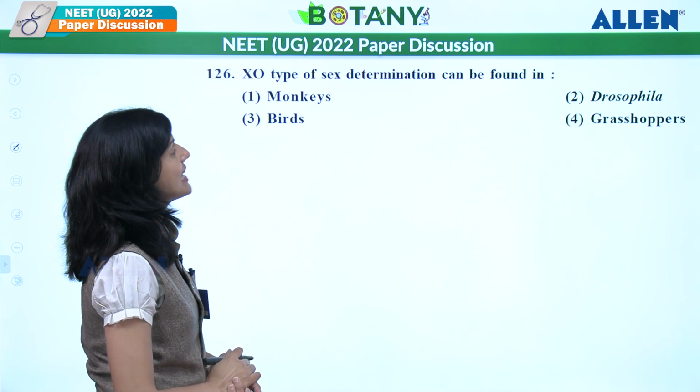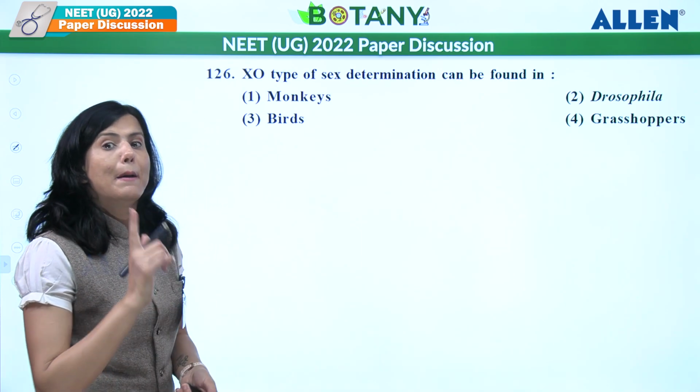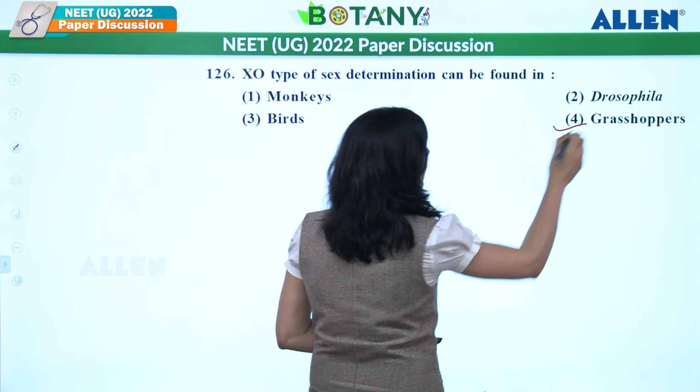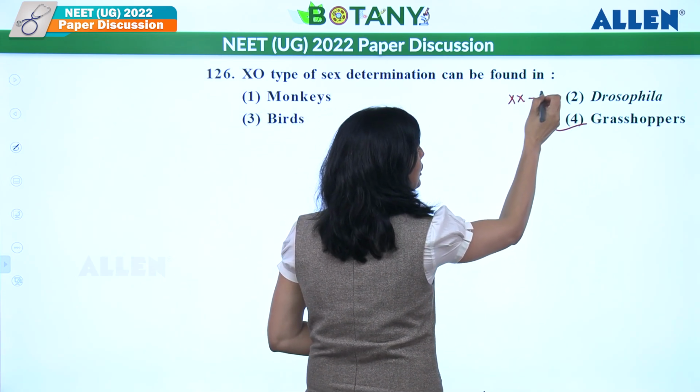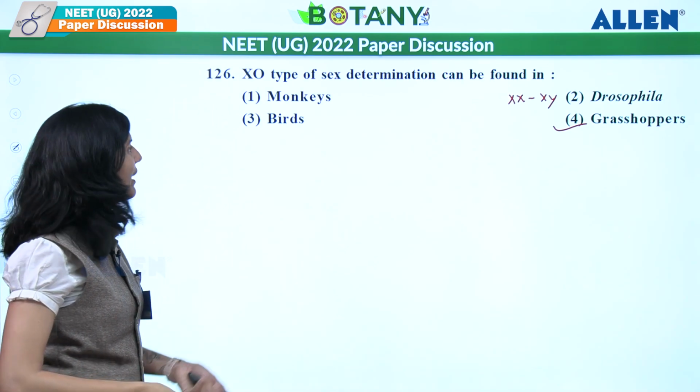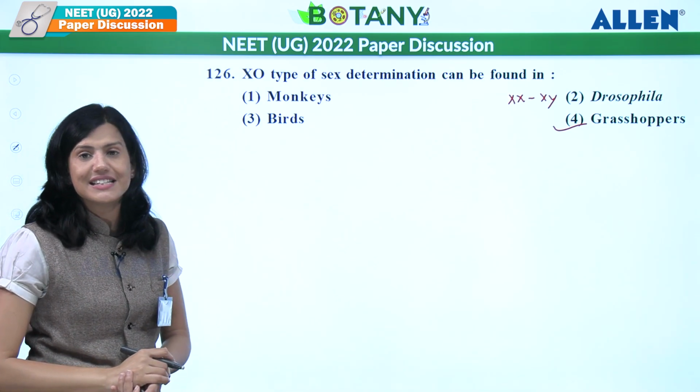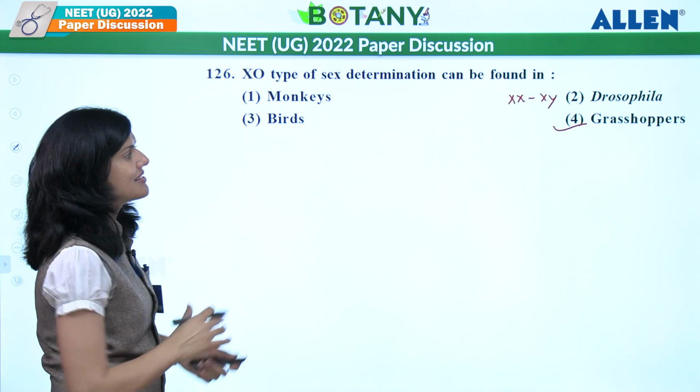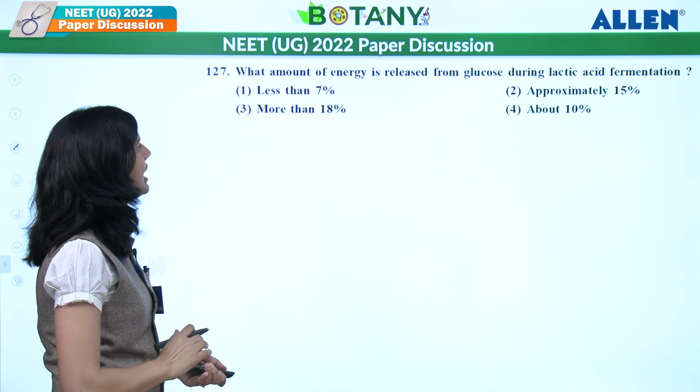XO type of sex determination can be found in male grasshopper, shows that. Drosophila shows exactly like human, XX-XY. Monkeys, exactly XX-XY. And birds over here is ZZ-ZW type. So here answer goes as grasshopper.